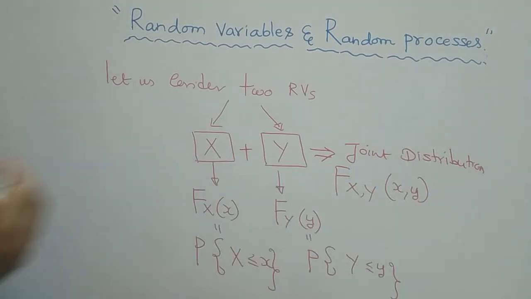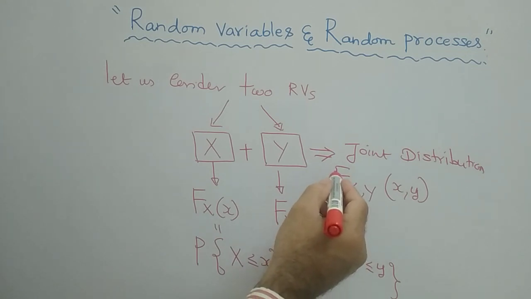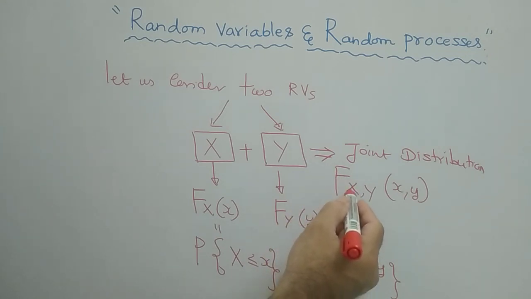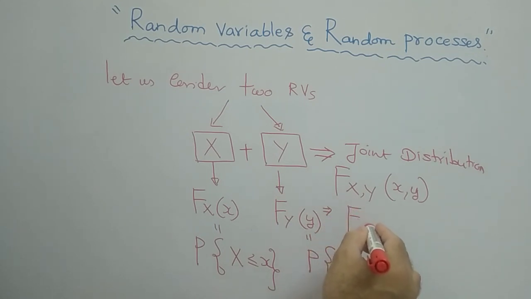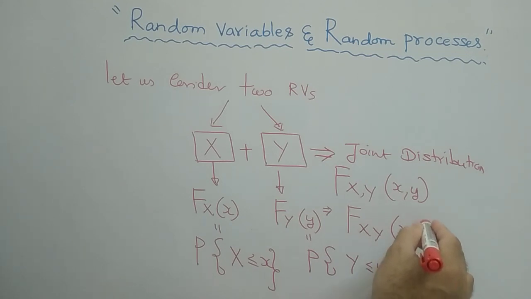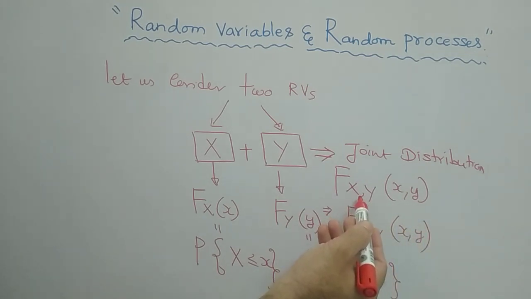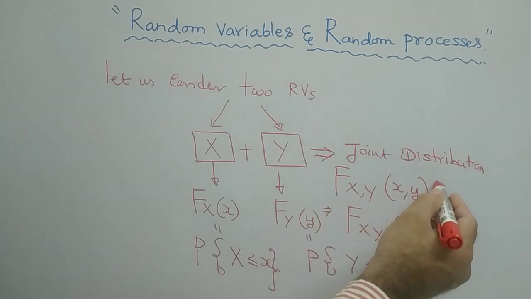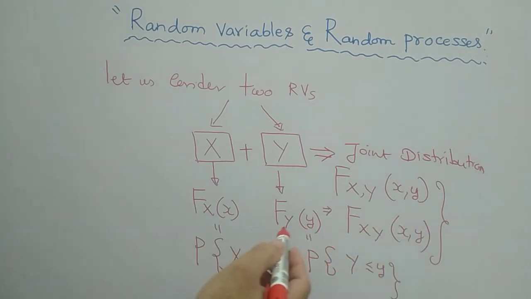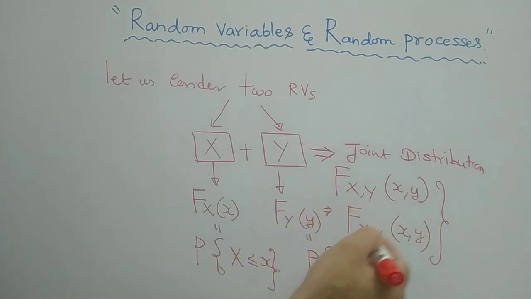That is denoted like this, or you can write capital F with x comma y in the suffix, or sometimes simply F of xy. You can put the comma as I have shown here, or write F_XY without the comma; both give the same meaning. This is the joint distribution function.